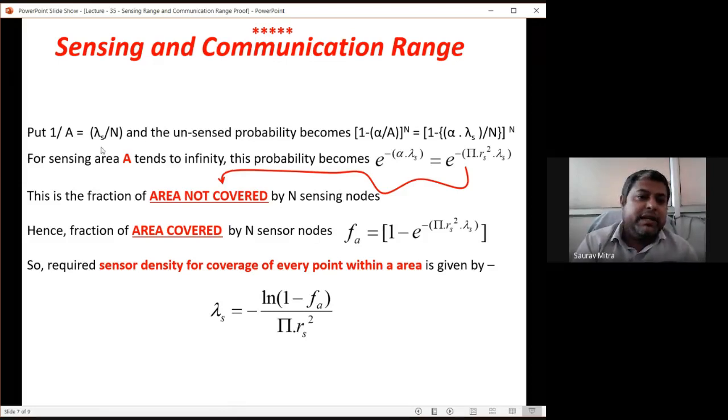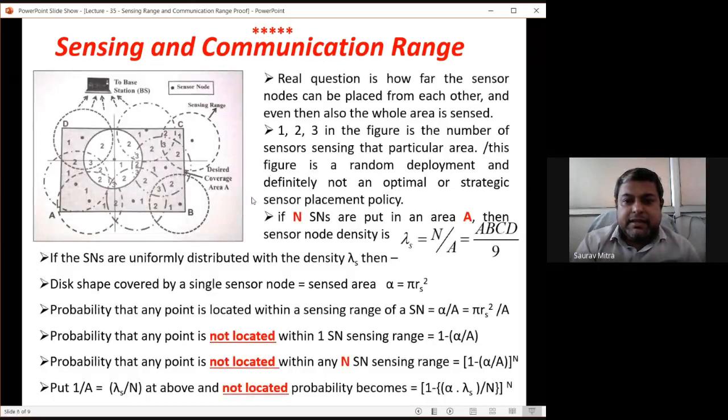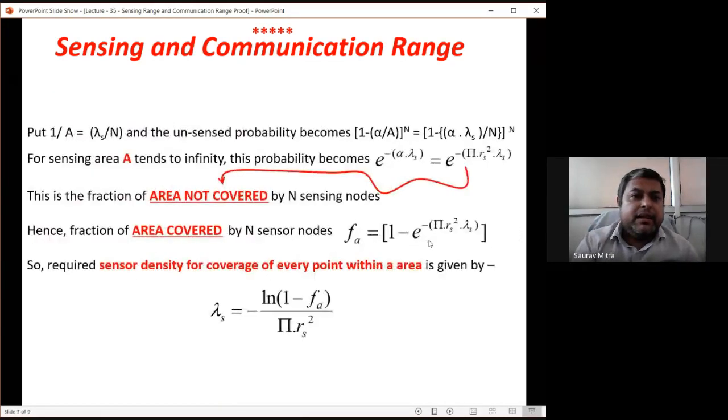So we have seen already in the previous slide, lambda s is equal to N by A, and the unsensed probability becomes 1 minus lambda by A raised to N. Substitute 1 by A is equal to lambda s by N. So you are finding this. Okay, so this formula you have to remember.